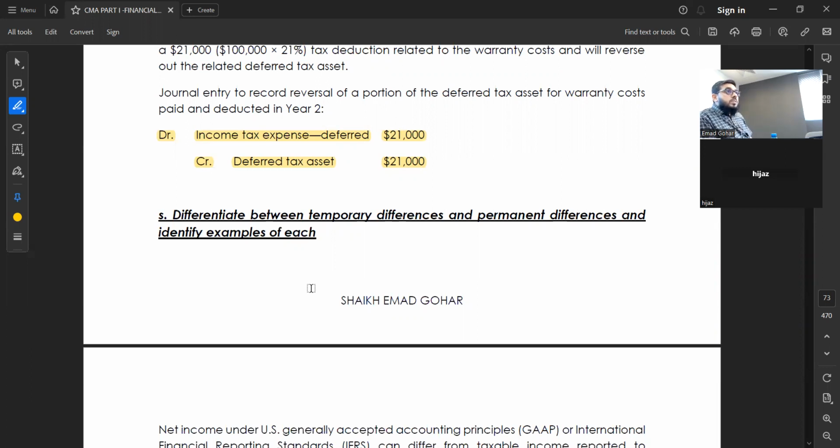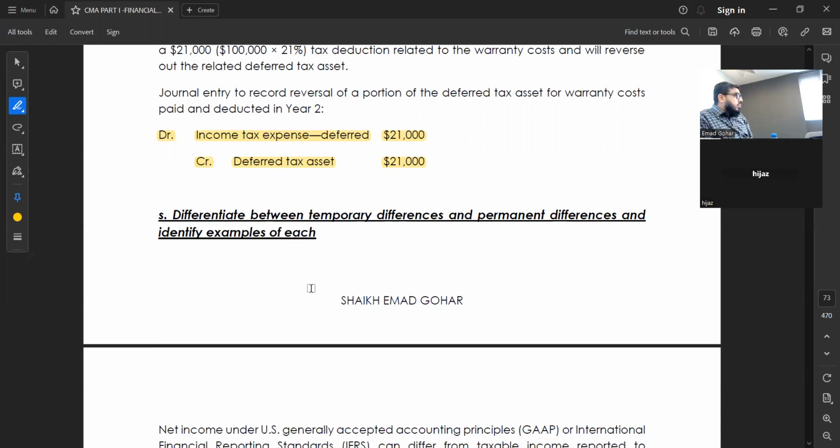Now there can be a situation where I say that is an expense, they say no, that is not an expense. I say this is an expense, they say no, this is not an expense. This is called permanent difference. I say this is an income, they say no, this is not an income. Permanent difference. They say there is an expense, I say no, that is not my expense. Permanent difference. They say there is an income, I say no, this is not an income. Permanent difference.